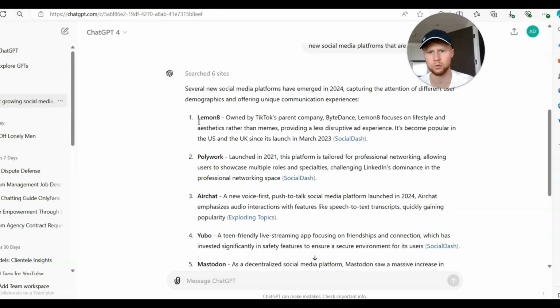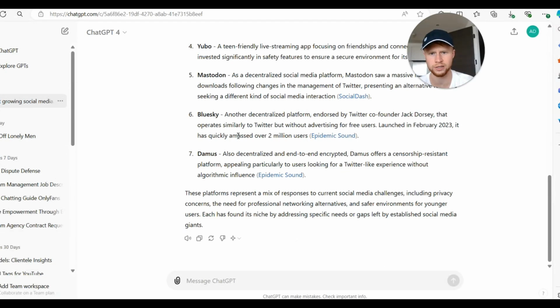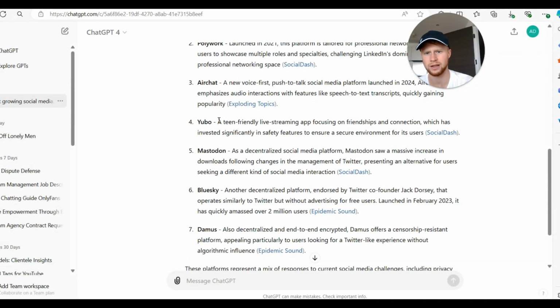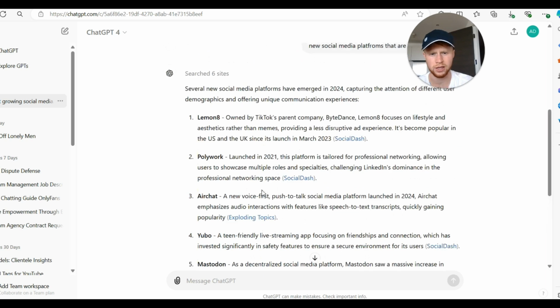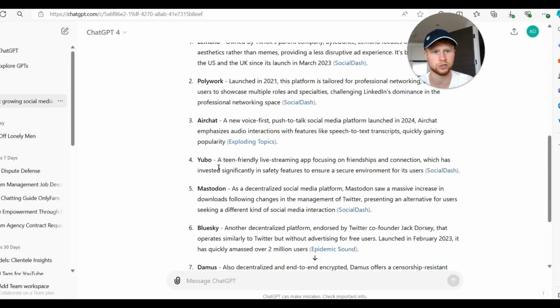If you go look on some of these platforms, I don't know what any of these are, but let's say they're very similar and slightly behind Yubo, then that's going to be very beneficial. You're going to be able to jump on that trend and get a lot of views from it. So that's just one success story of doing your research and research paying off.